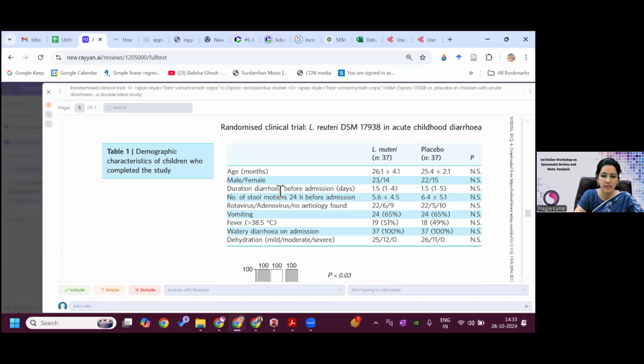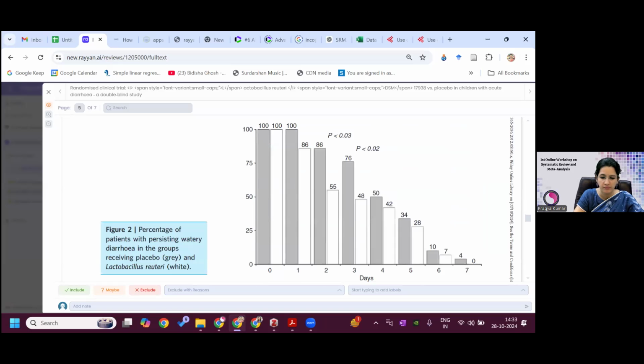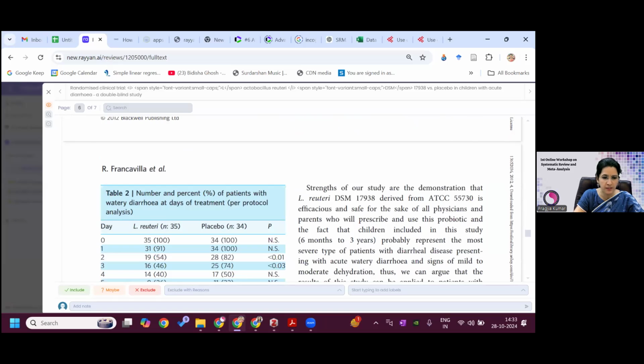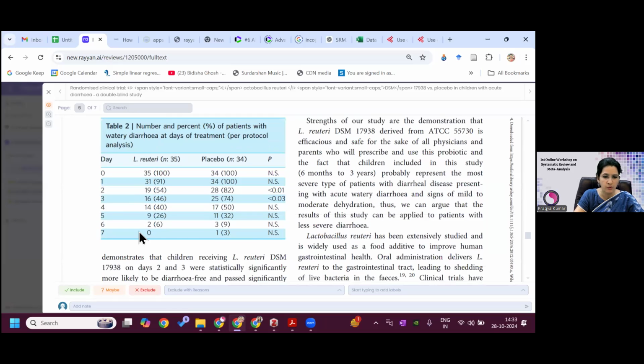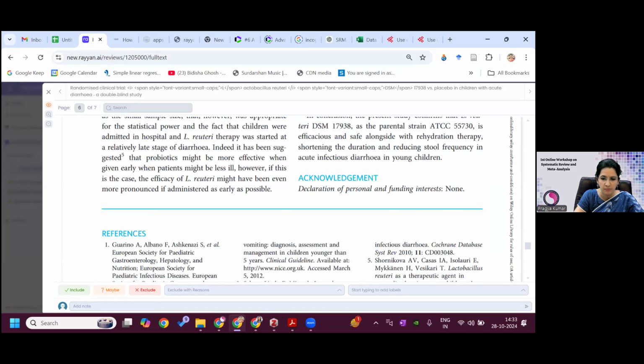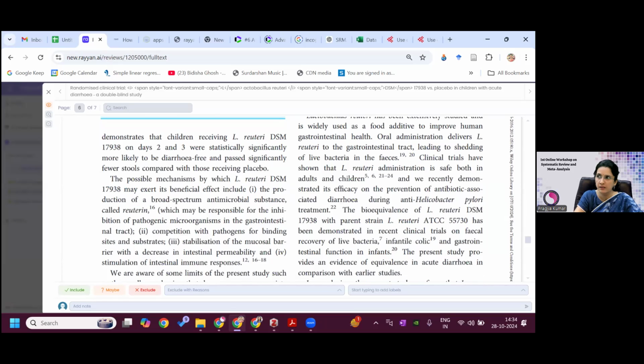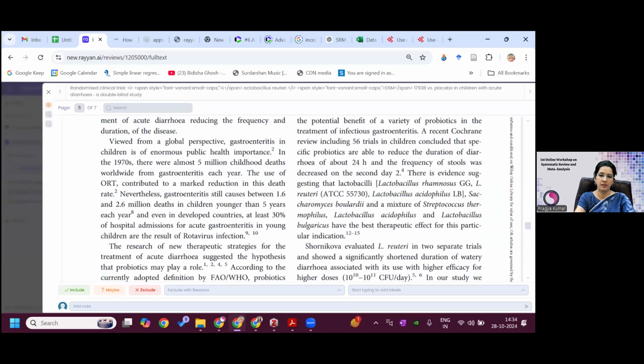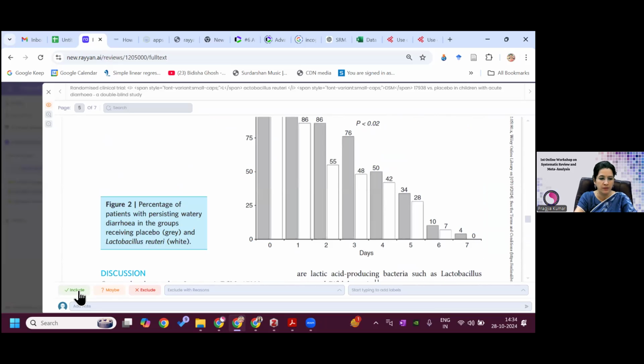And you can see the duration of diarrhea before admission and on admission they have given, but after admission, after probiotic, I see here the number and percentage of patients with watery diarrhea. On day 7, you can see only in placebo there was one person, and in this there was no one. But mean duration of diarrhea, probably I cannot see in the table, maybe in the text they have given. So I will see that later, but at least for my main outcome, it is there. So I will include it. So I will click on this include.